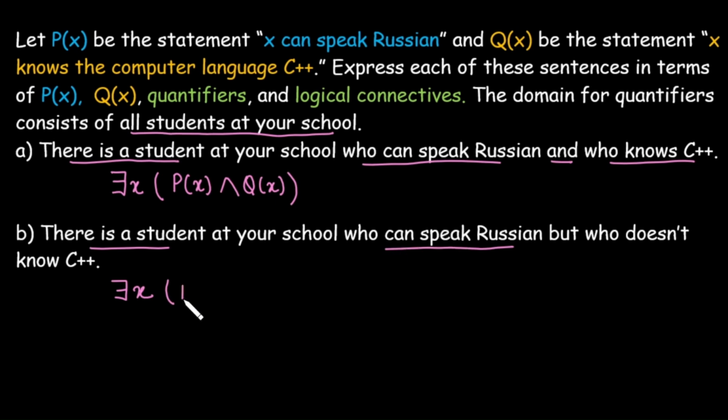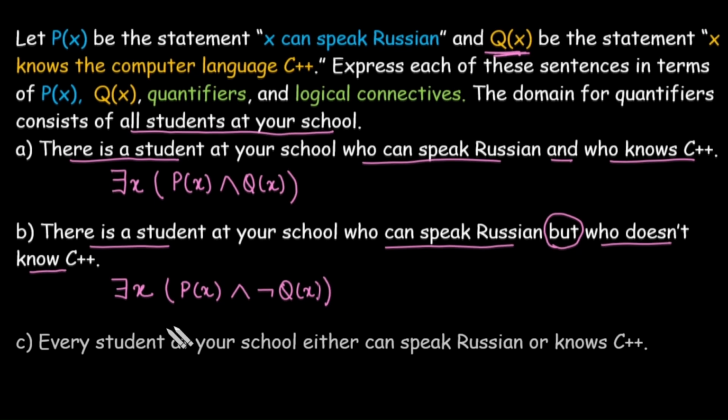It means P(x), but "but" gets converted into "and," that is a conjunction, who doesn't know C++. So it is the negation of the sentence, not Q(x). So this is how we represent this sentence in predicate and quantifier form.